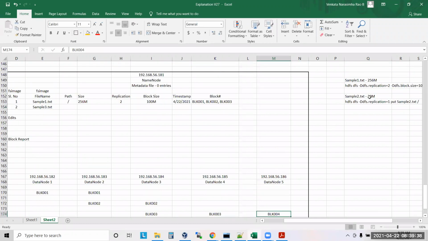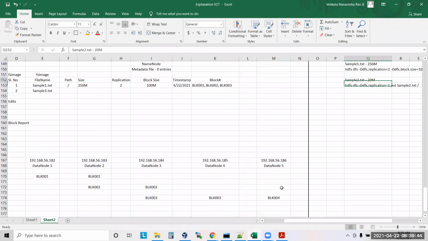Why block 4? It should be unique, right? Block 1, 2, 3 are already given. And we told only replication factor 1. That is the reason only one copy is available here. Correct? So sample2.txt, and the path is this one. What is the size of the file? 20 MB. Replication factor equal to 1.